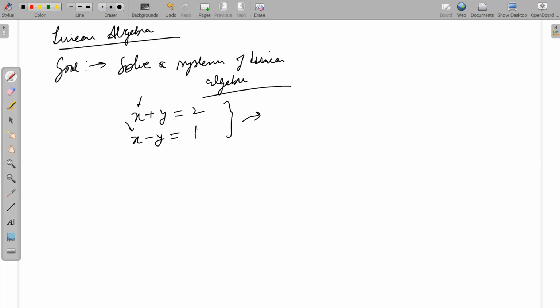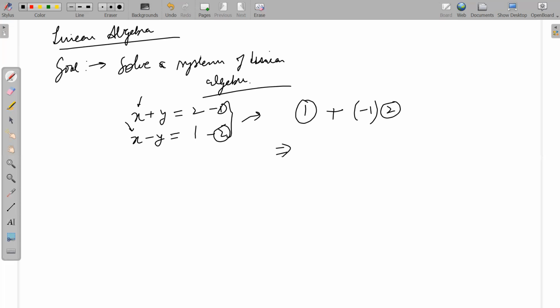If this is equation 1 and this is equation 2, then I do equation 1 plus -1 into equation 2. Is that all right? Yes, sir.